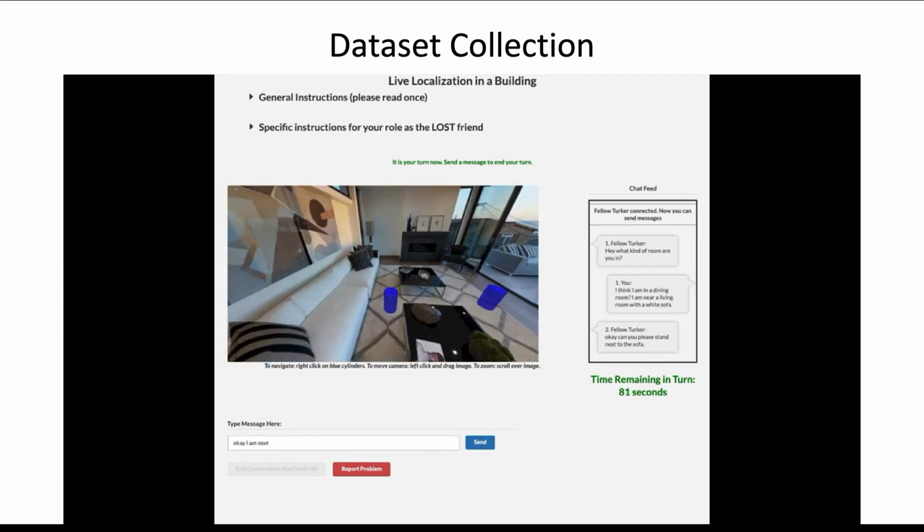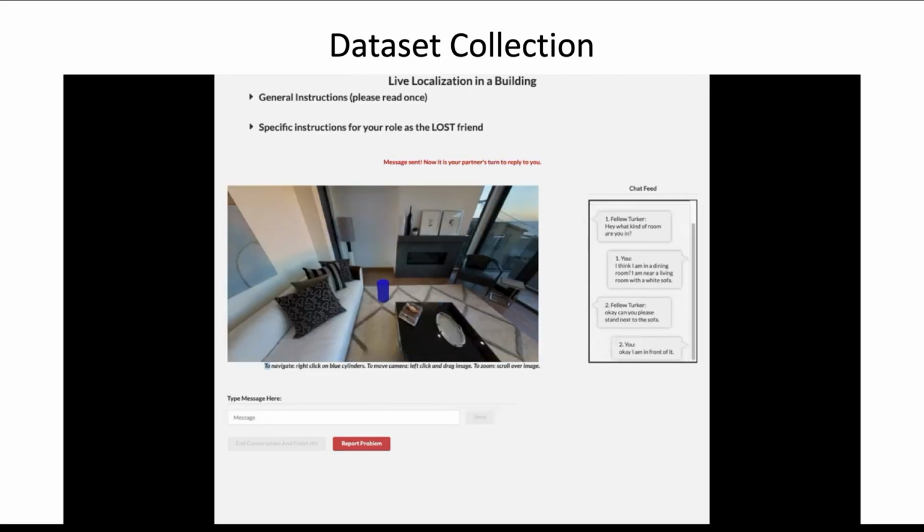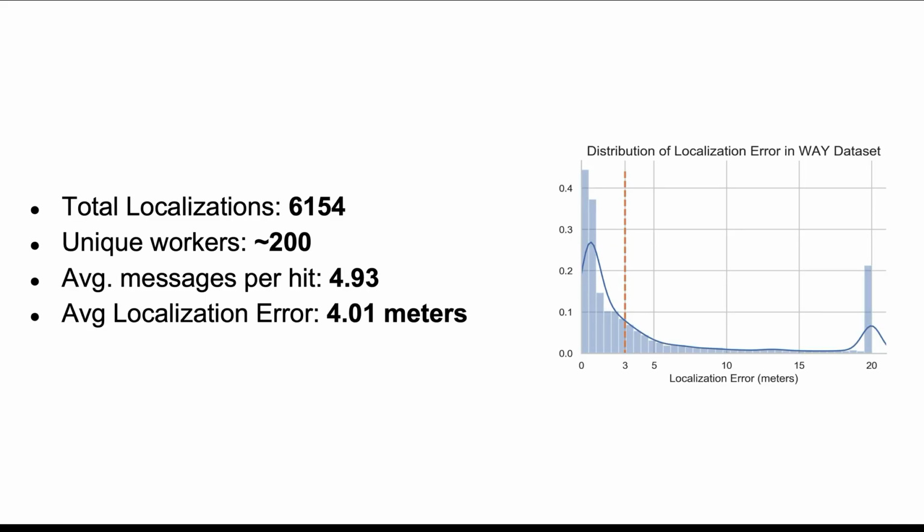For the environments, we use Matterport 3D dataset of 90 reconstructed indoor environments. In total, we collect 6,000 English dialogues of humans completing this task from over 2,000 unique starting locations. On the right is the histogram of localization error of the human annotators, which on average is 4 meters.